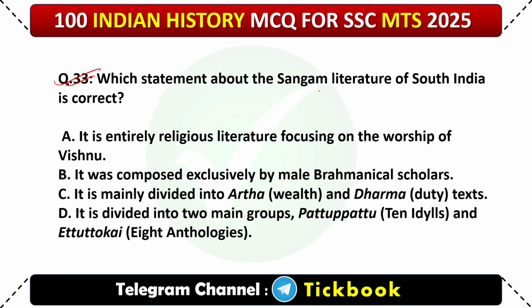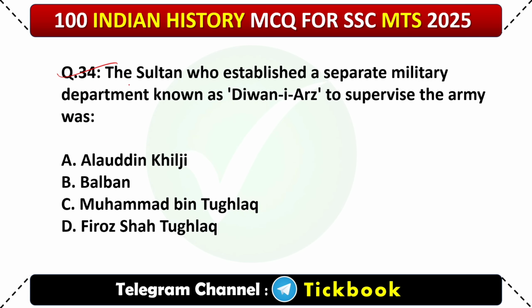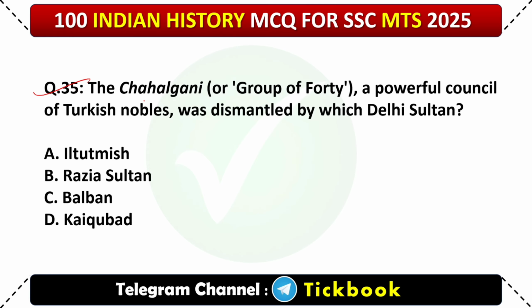33. Which statement about the Sangam literature of South India is correct? Option number D, it is divided into two main groups, Pattuppattu, ten idylls, and Ettuthokai, eight anthologies. Question number 34. The Sultan who established a separate military department known as Diwan-i-Arz to supervise the army was. Option number B, Balban. 35. The Chahalgani or group of 40, a powerful council of Turkish nobles, was dismantled by which Delhi Sultan? Option number C, Balban.